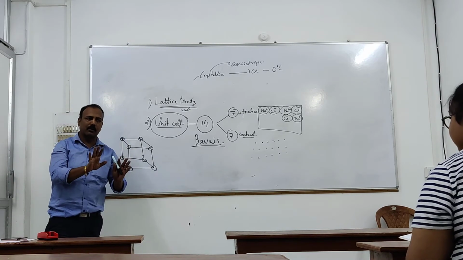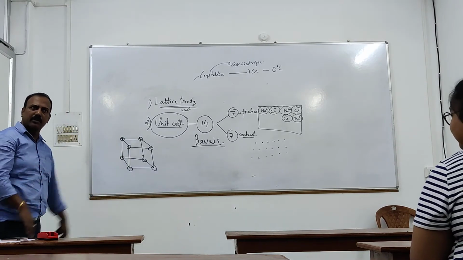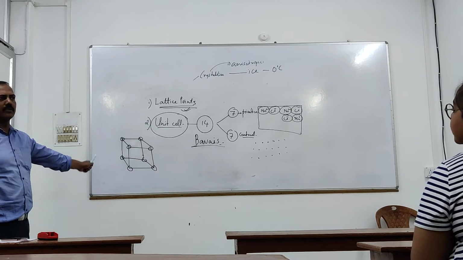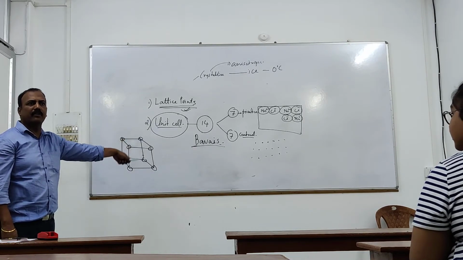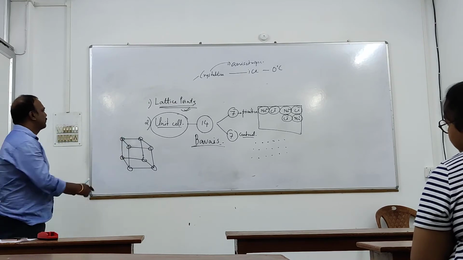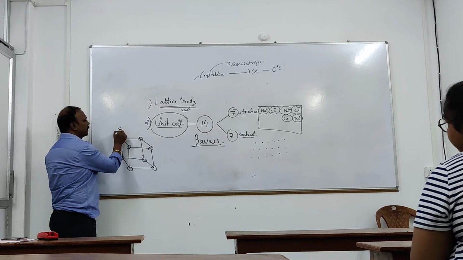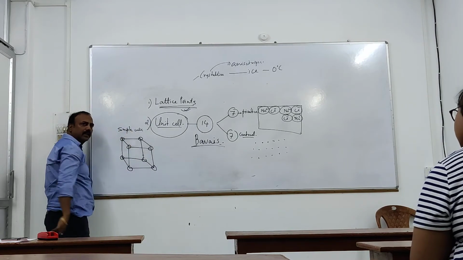Now close the book. When required, I will tell you. Otherwise the concentration will go. Just see. The first one is this one. What is this? Where the lattice points are present only at the corners of the cube. Clear? Then that particular unit cell we call simple cubic. ठीक है?